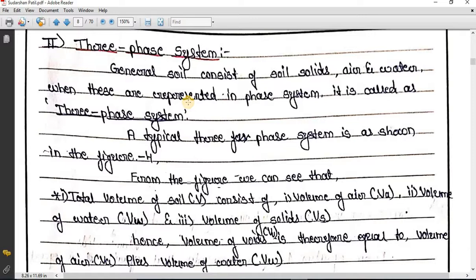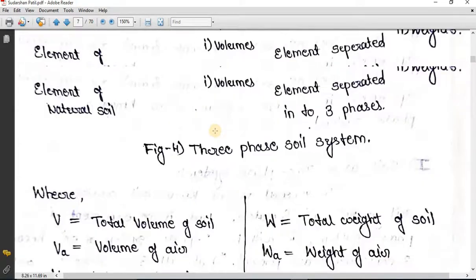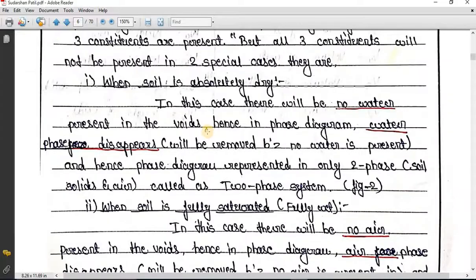If all the three constituents, that means soil solids, air and water, are present in the soil, then that soil can be represented as a phase diagram, and that phase system is called the three phase system. This three phase system can also be converted to a two phase system. I will tell you when.